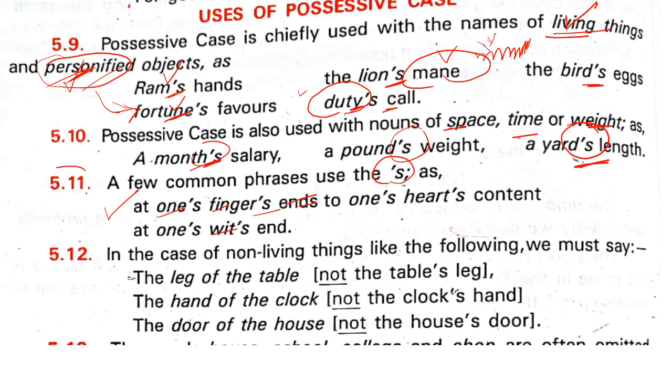To one's heart's content, one's heart's content, see, you see that this one's is written one apostrophe s, therefore it is depicting a singular person. Okay, heart's content, at one's wits end, wits end meaning, the word wit can be used in different ways. It can be understanding, it can be knowledge, it can be also humor, yeah, fun. Okay, that is wit. So wits end.